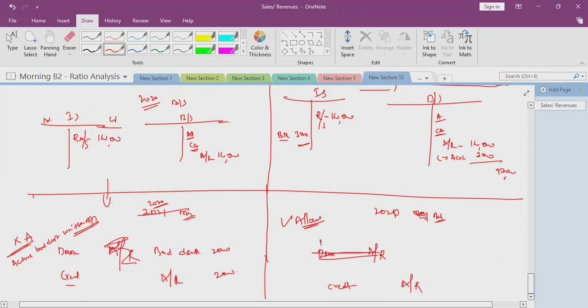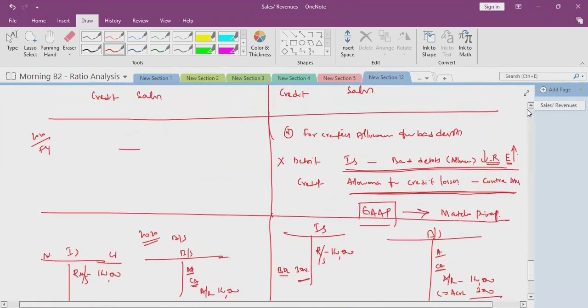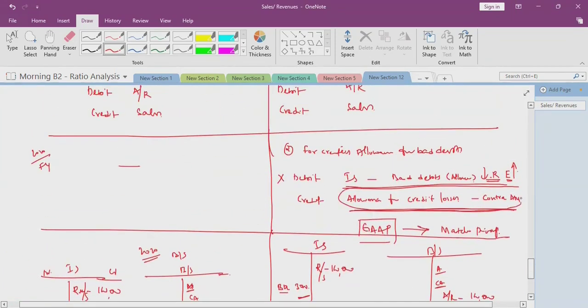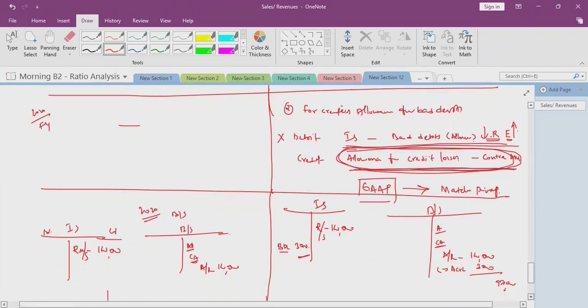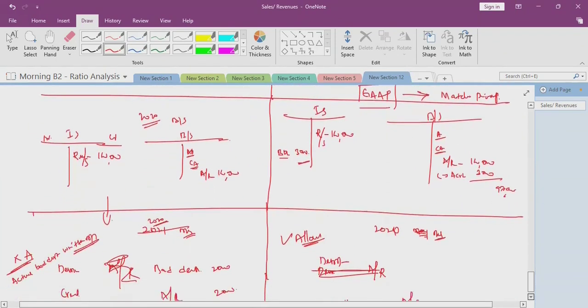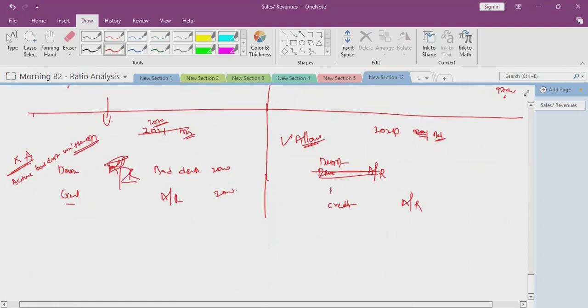Then what should be the debit? The allowance we created in the past, now we are using this allowance. We are cancelling that allowance, as the actual bad debts have taken its position. So debit allowance for credit losses.